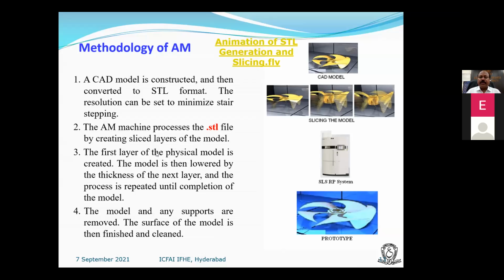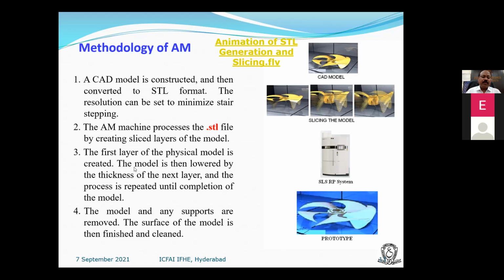In the process, the slicing software does not depend upon the complexity of the 3D object. Whatever the complexity is, it simply cuts like a knife, like cutting bread or any vegetable, irrespective of whether the inside is hollow or solid. The information is stored. Then the third step is that the physical model is created.